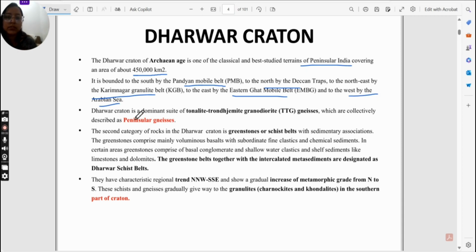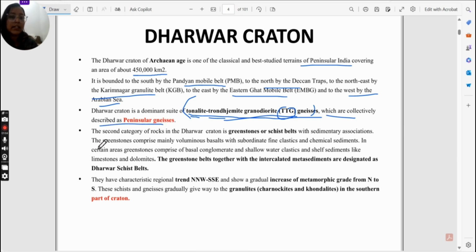The most important thing is the rocks, or the dominant suite, which we get in this craton. This is TTG, which is tonalite trondhjemite granodiorite gneiss. This is the exact question which has been asked in the GSI prelims. Everyone remembers that it is TTG, but nobody knows the full form of it. So this is tonalite trondhjemite granodiorite gneiss, the full name of this rock, which is collectively described as peninsular gneiss.